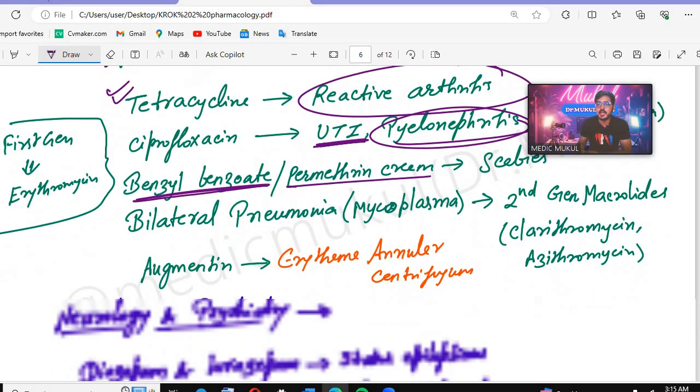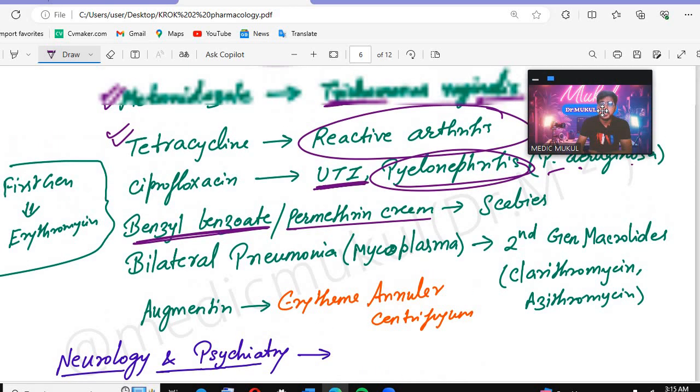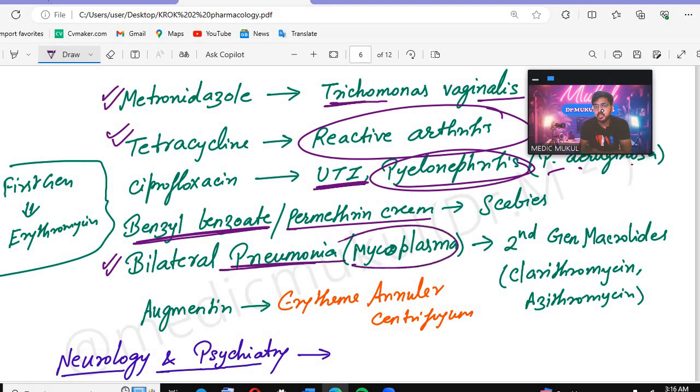Then there is bilateral pneumonia. If we talk about conditions like bilateral pneumonia, remember this is caused by mycoplasma, or in the history they will give you mycoplasma and then say a bilateral pneumonia has developed in this patient. So which drug will be given? We will give azithromycin.